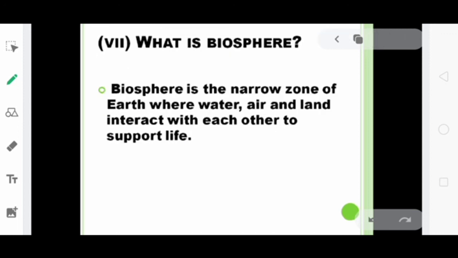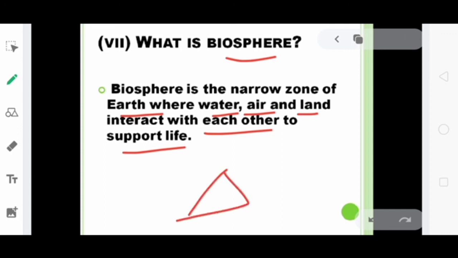Next question is, what is biosphere? Biosphere is the narrow zone of earth where water, land and air interact with each other to support life. So lithosphere, hydrosphere and atmosphere interact with each other and create a narrow zone, that is biosphere.